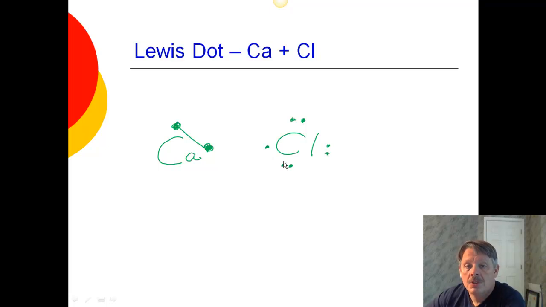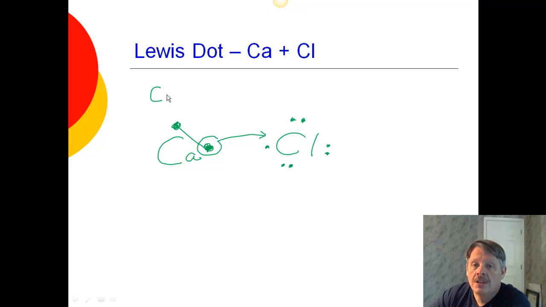Well, so what happens? Well, calcium is going to willingly give up its electron, and it's going to give it to chlorine, and chlorine now has 8. So chlorine's very happy, but look at calcium. Calcium's not happy because it still has 1 extra electron over here. So what's going to happen is it's going to find another chlorine atom that has 1, 2, 3, 4, 5, 6, 7 electrons around it, and that electron is going to go up to that chlorine. So calcium will lose its 2 electrons, and they'll go to 2 different chlorines. So calcium will actually bond with 2 chlorines to make that happen.